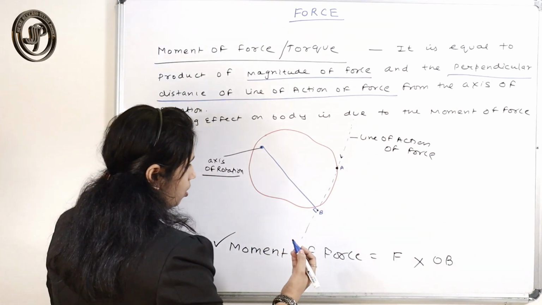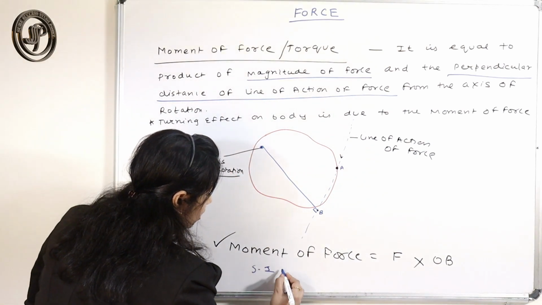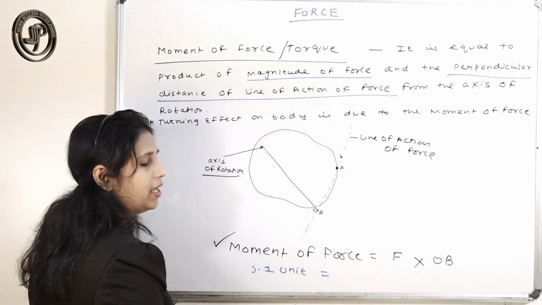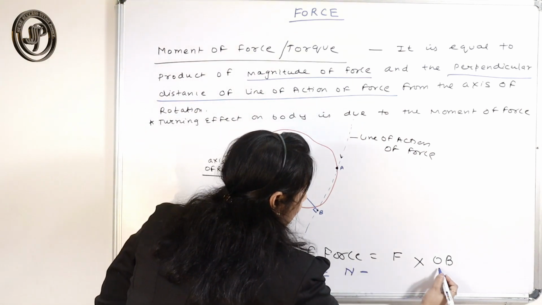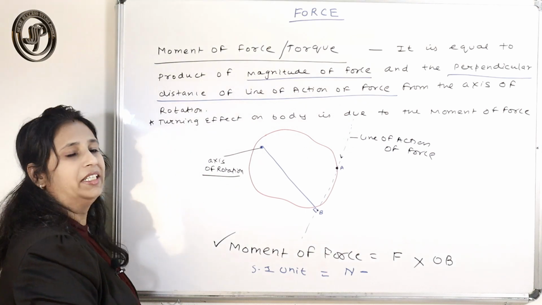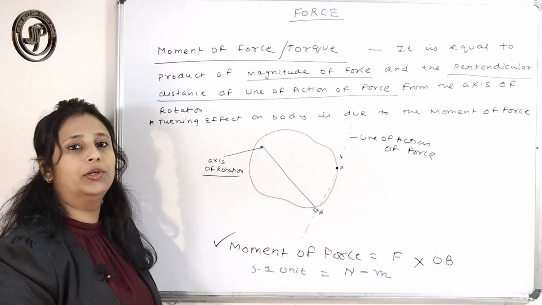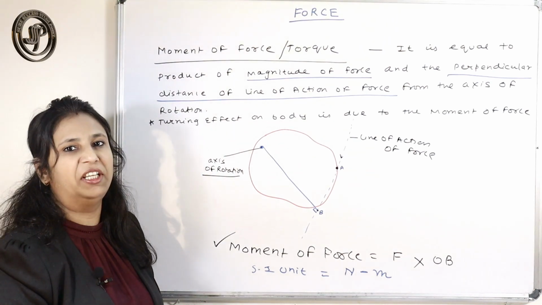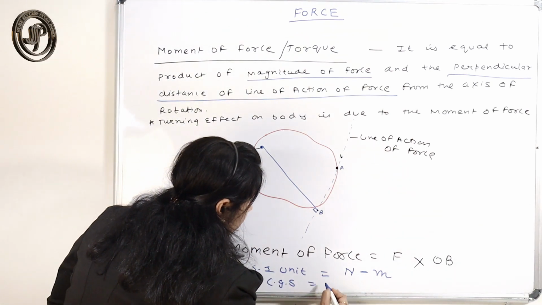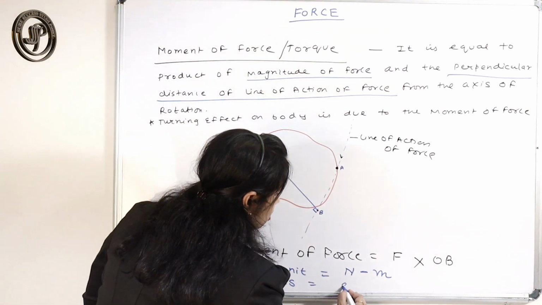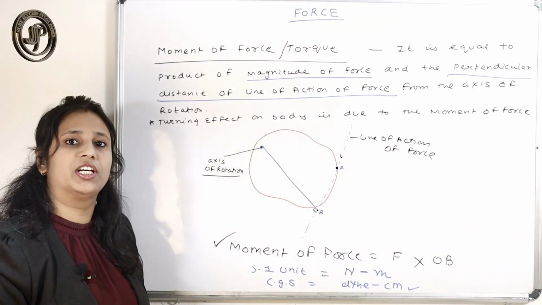If we want to find the SI unit for the moment of force, the unit of force is Newton, and OB is the distance, for which the unit is meter. So the SI unit of moment of force is Newton meter. The CGS unit of force is dyne, so dyne centimeter is the CGS unit.